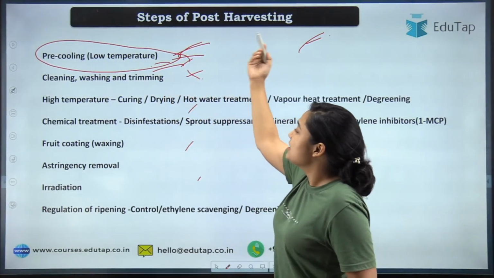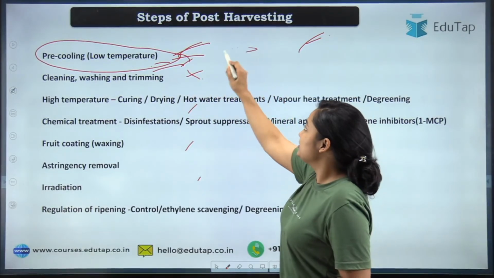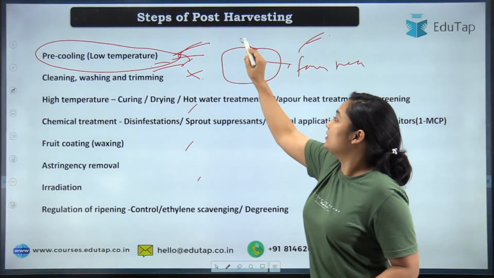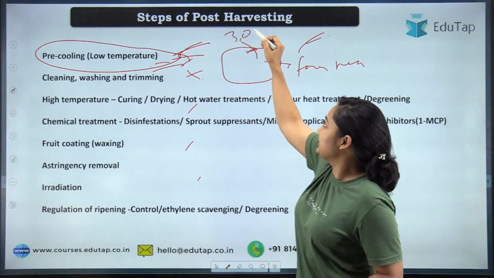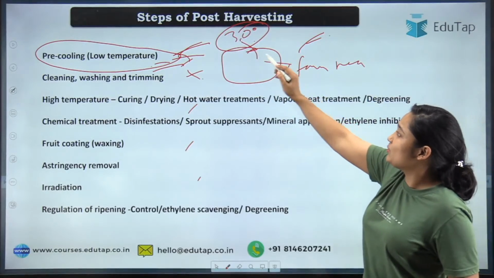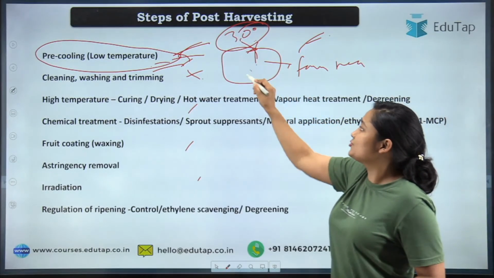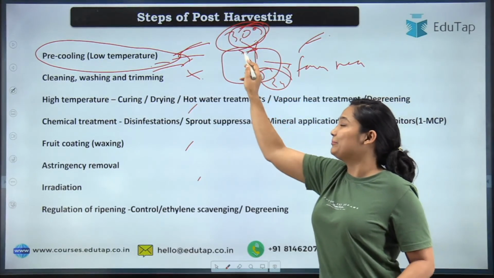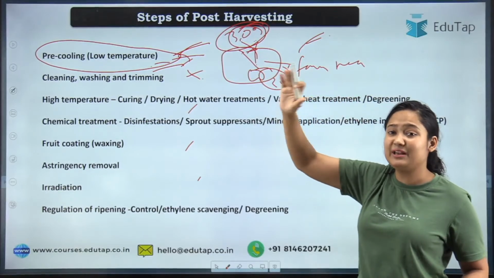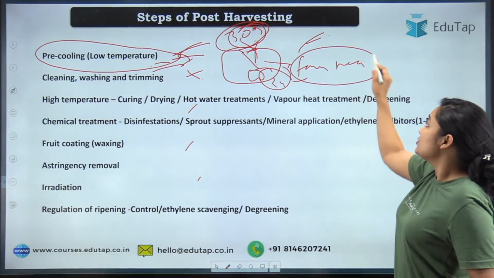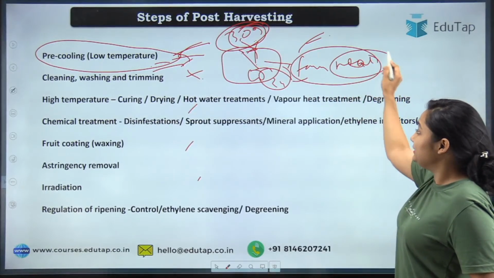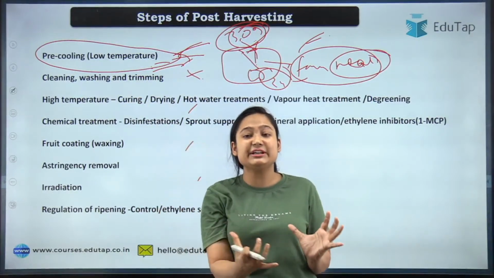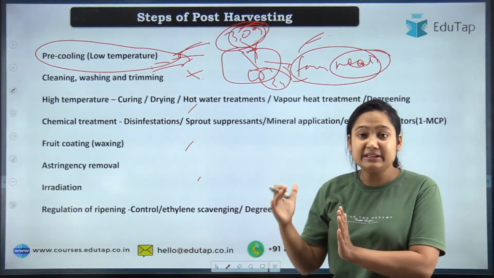In pre-cooling, before transferring your product, let's say you have just harvested it, some farm heat is there. It means you harvested your product at a 30 degree atmospheric temperature. Your product usually grows at a temperature of, let's say, 24, but due to the atmospheric change or the summer temperature outside, it will have some effect, and this is your farm heat. When we remove this farm heat, that becomes your pre-cooling. Here your product is not yet packed or in its final form of storage.